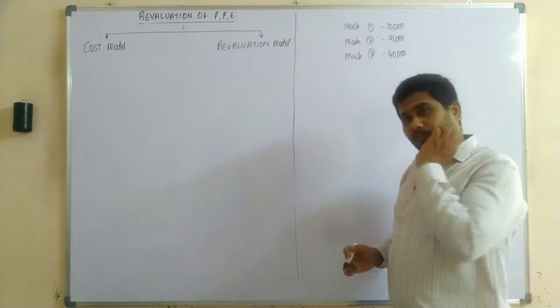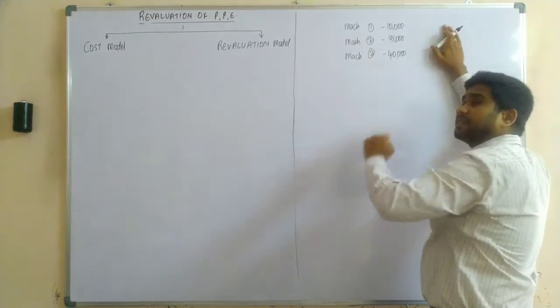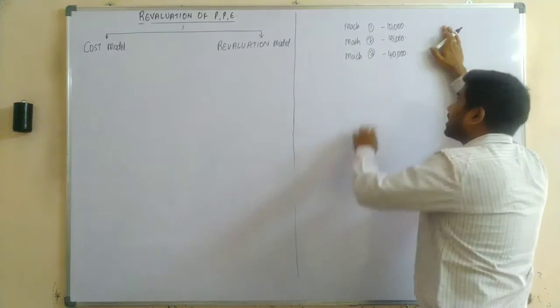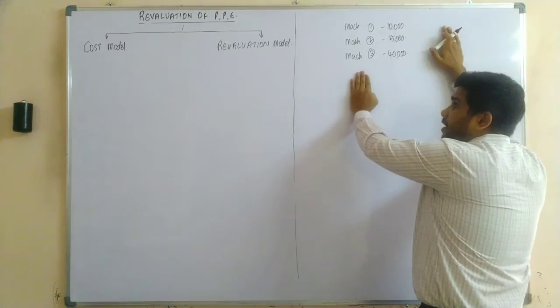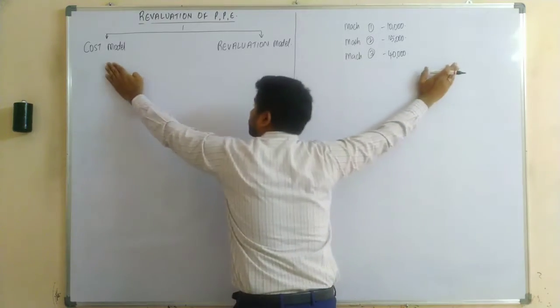As these are our fixed assets, the company recognizes them as fixed assets. After recognizing them, the company can follow the cost model or the revaluation model. So what is the meaning of cost model?